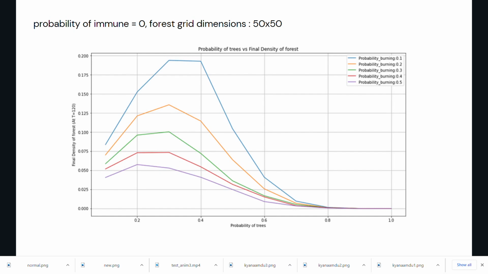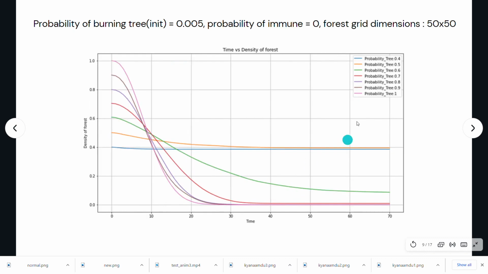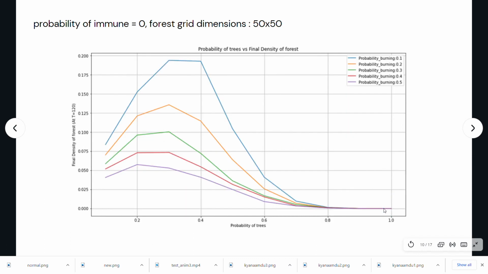So why is this happening? This is happening because as the tree probability is increasing, there are fewer islands and the trees are more connected to each other. Here we can also see that at more than 0.7, the density decreases drastically and goes to zero. So this is where the tipping point is. Also from this graph, we can see that after 0.7, for tree probability 0.8, for higher values of time, it goes to zero, that is, the forest finally vanishes.